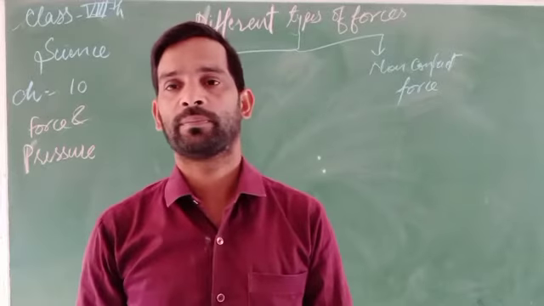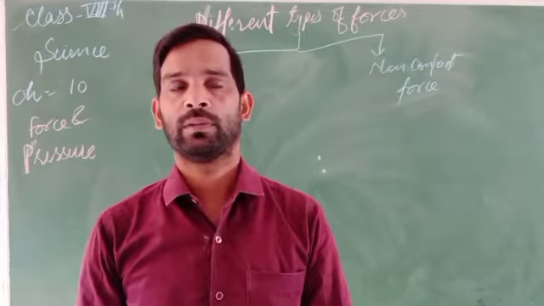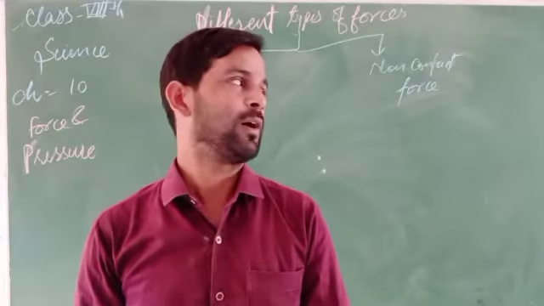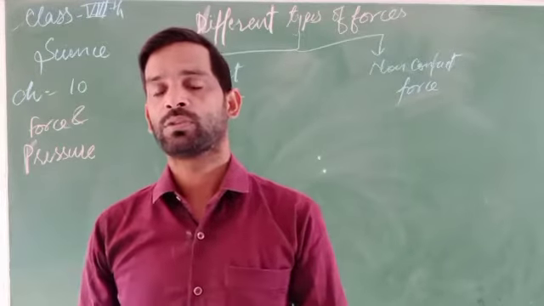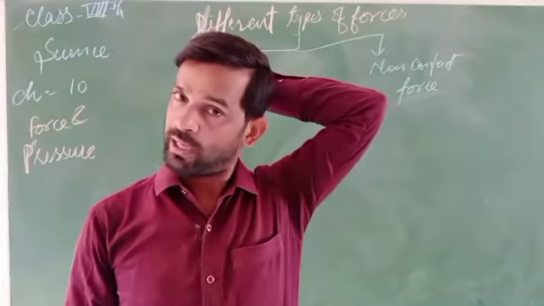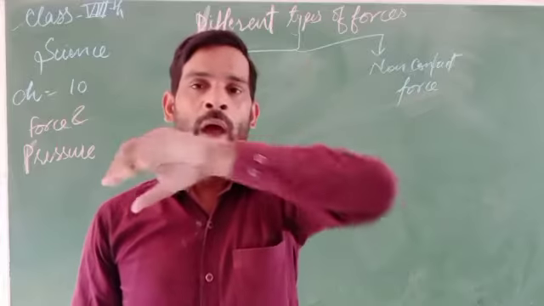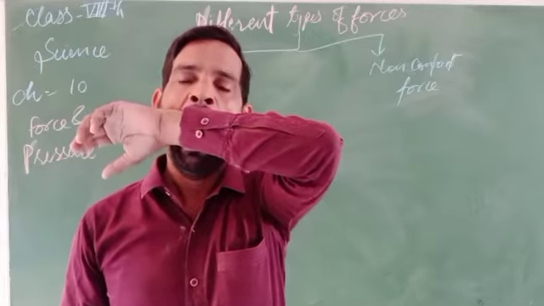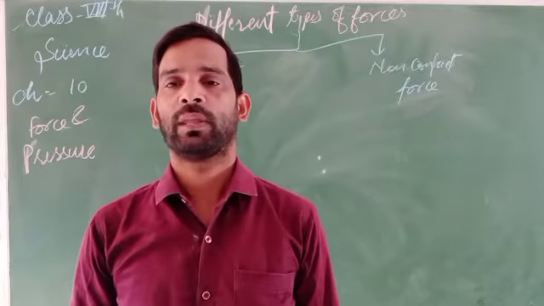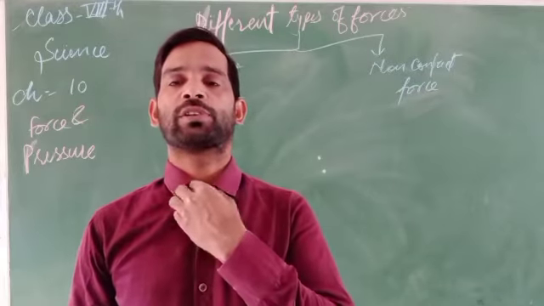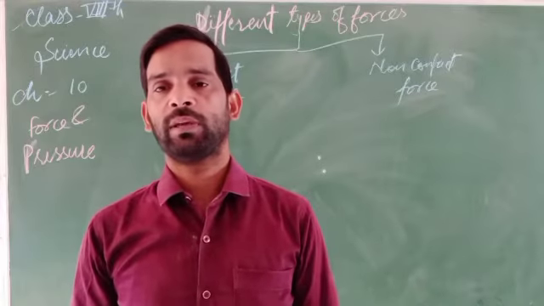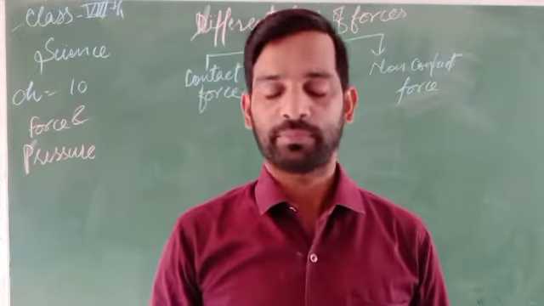Suppose a car is running on the road, and there is a number of bumps or jerks. What will happen? The speed of the car reduces. Due to what? Due to the number of jerks, or the frictional force applied on it, due to which it cannot run very fast.